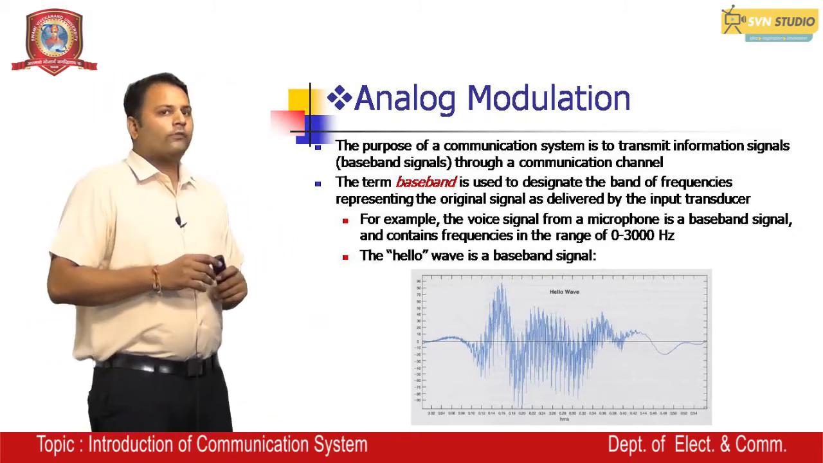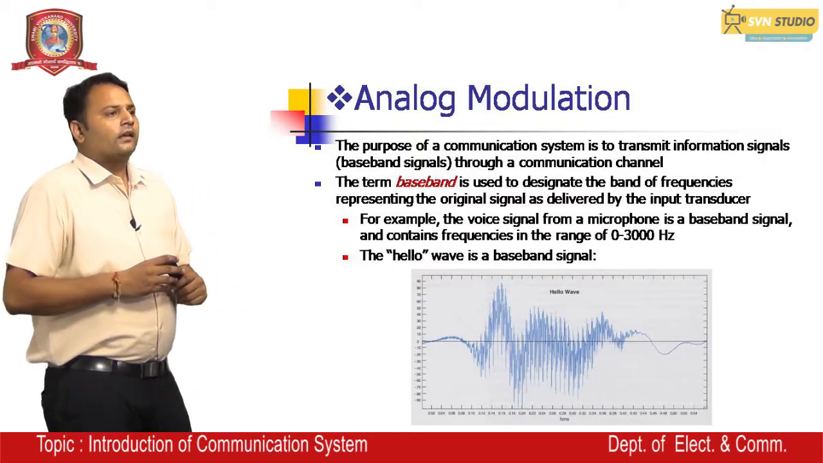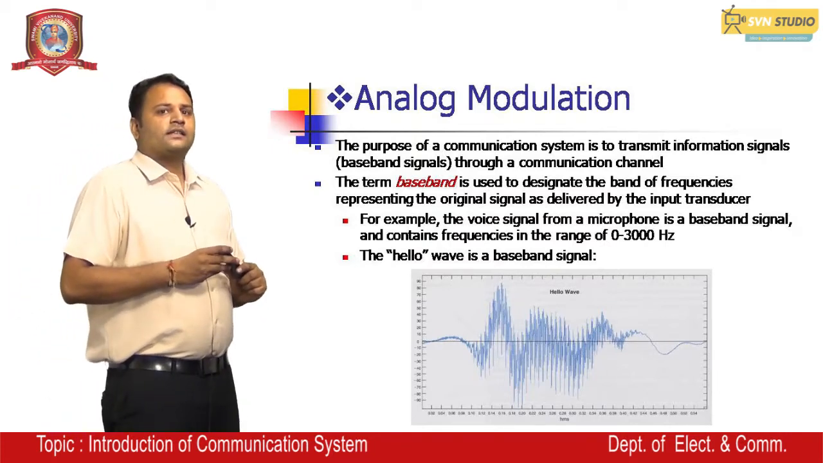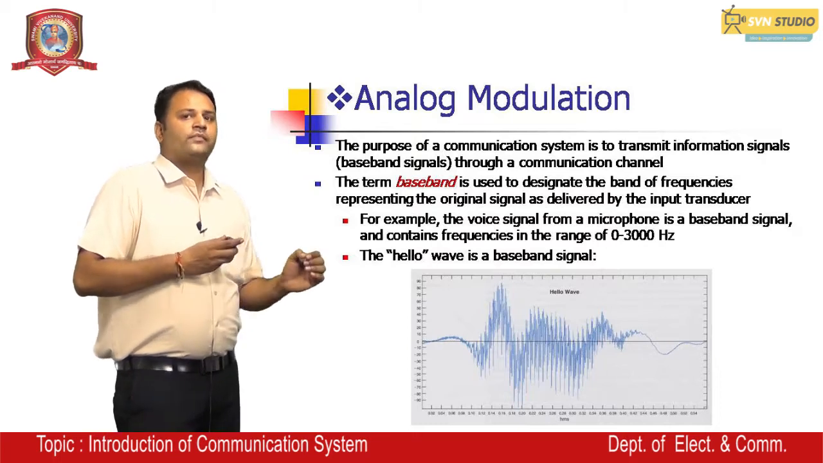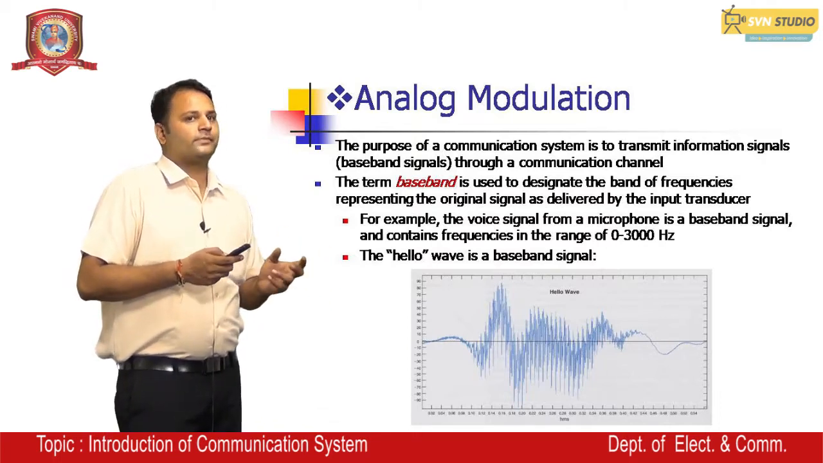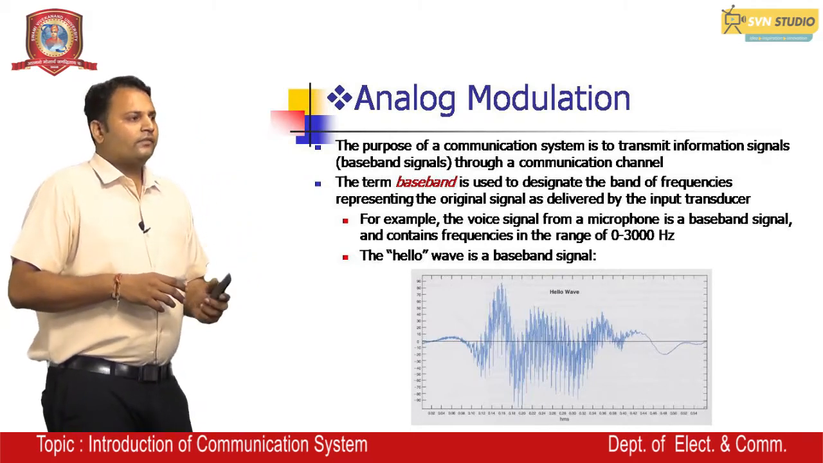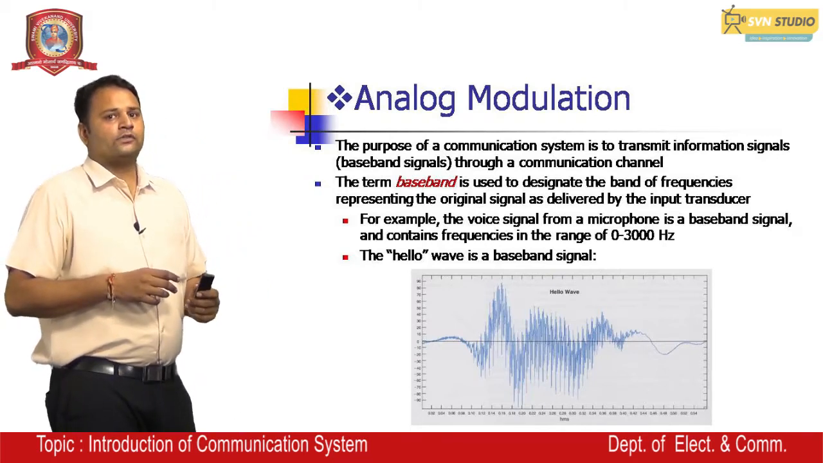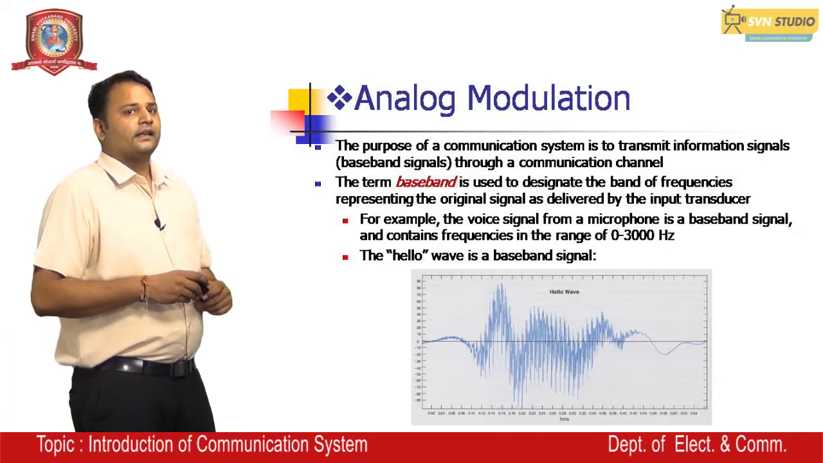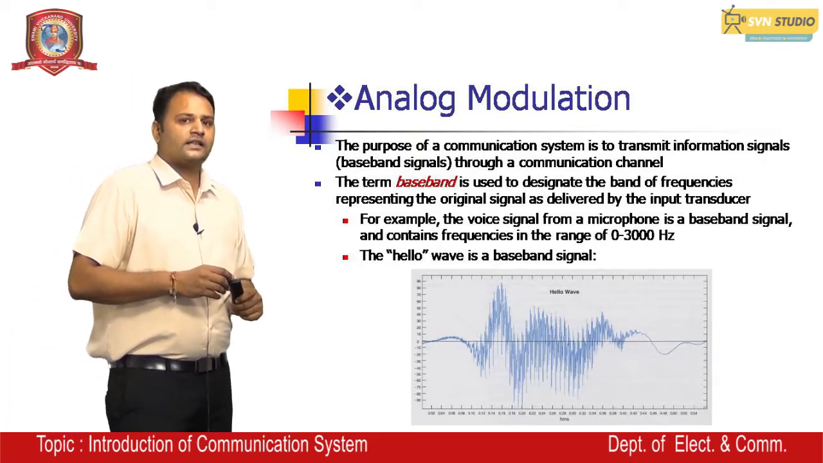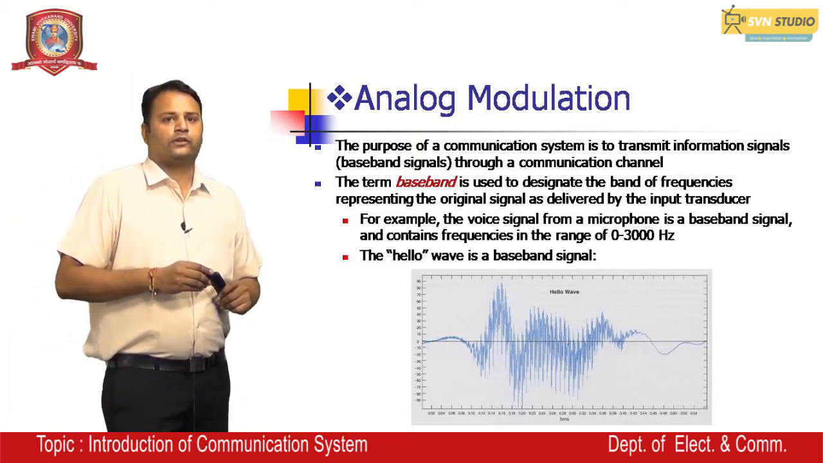So now we discuss what is analog modulation. The purpose of a communication system is to transmit information signals, that are called baseband signals, through a communication channel. The term baseband is used here to designate the band of frequency representing the original signal as delivered by the input transducer.